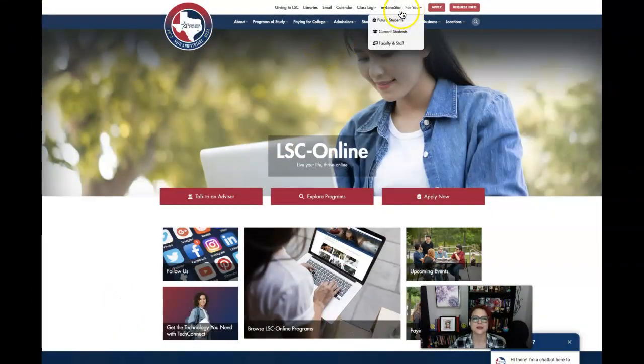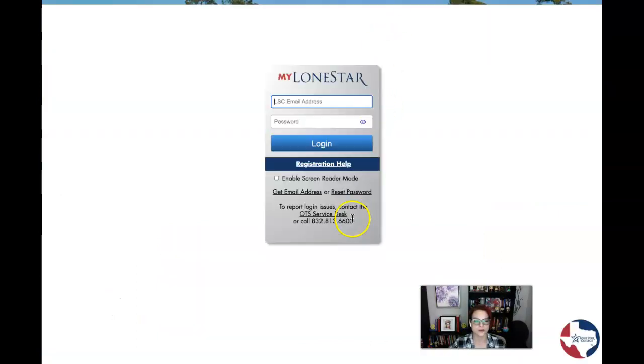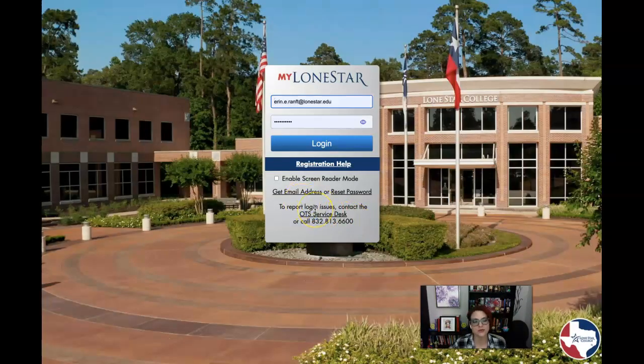All right, so if you go to My Lone Star, you're going to log in with all your information, but this is another good place to get familiar with because it does have the contact information for the Office of Technology Services. This is their phone number. Maybe put it in your phone because I guarantee that for some of you, you will have issues with D2L. And it's just an imperfect platform, but the people at OTS are very familiar with it, and they can often, while you're on the phone, solve the problem. Sometimes there's just a glitch where it's not letting you upload an assignment, and they can click something and it's fine. So just make sure that you are prepared to do that.